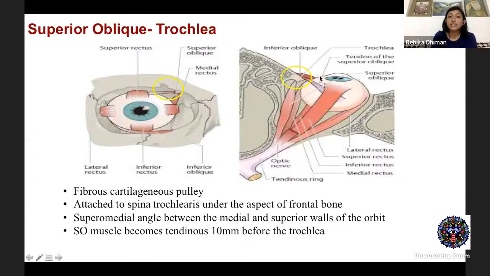All right. Then, as I told you, this is quite a long muscle, around 6 centimeters long. 4 centimeters is your straighter part, and your reflected part is around 2 centimeters. The longer the muscle, the longer is the tendon in this case. So how long is the tendon? Almost 10 mm before the trochlear part, and the post-trochlear part entirely is the tendon.